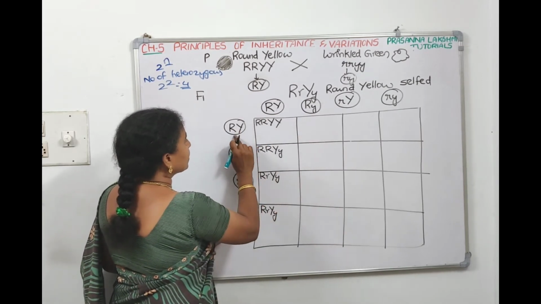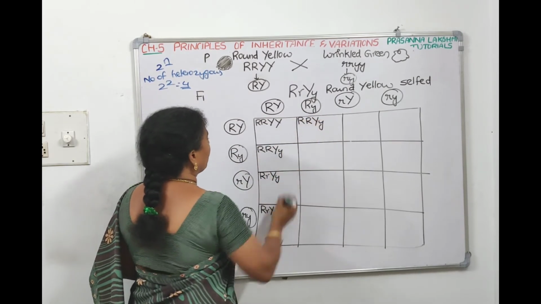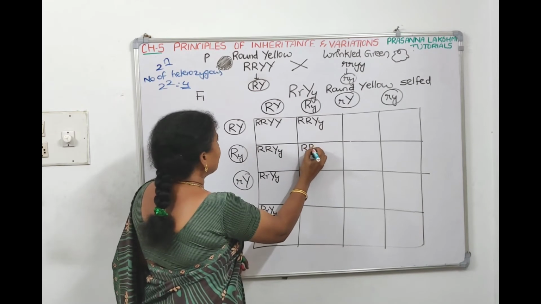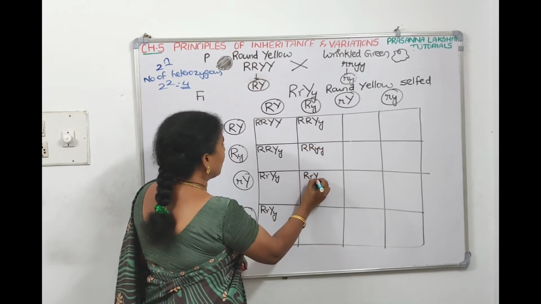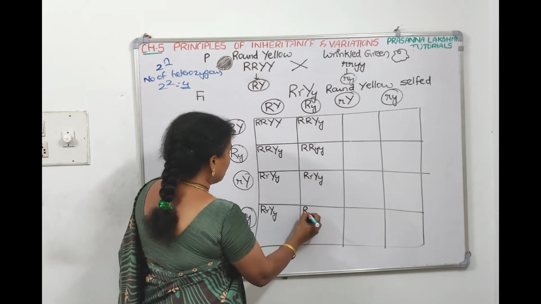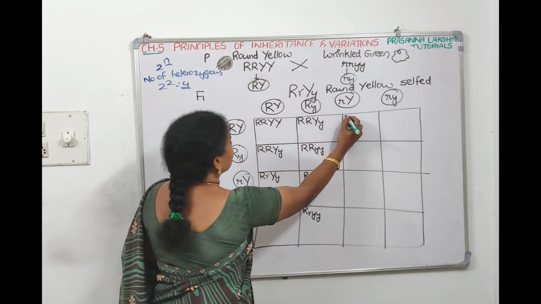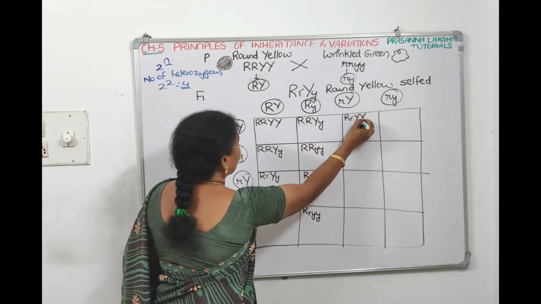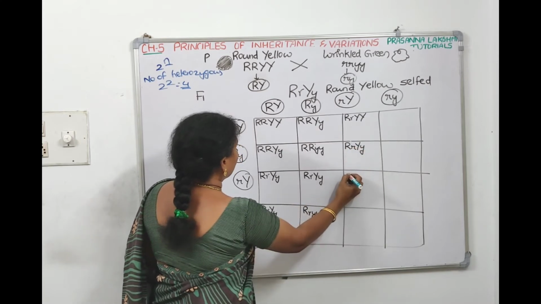Here you have to combine this with this. Means capital R, capital R, capital Y, small y. Capital R, small y, small y. Capital R, small r, capital Y, small y. Capital R, small r, small y, small y. This with this means capital R, small r, capital Y, capital Y. Capital R, small r, capital Y, small y.